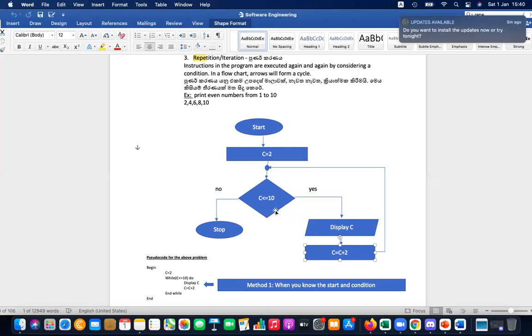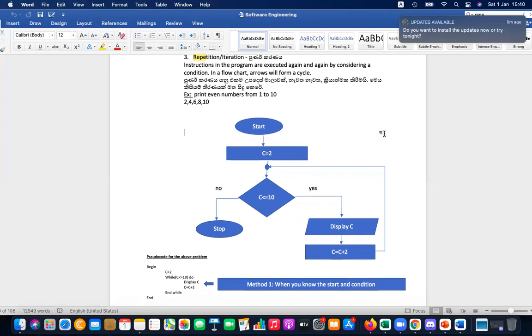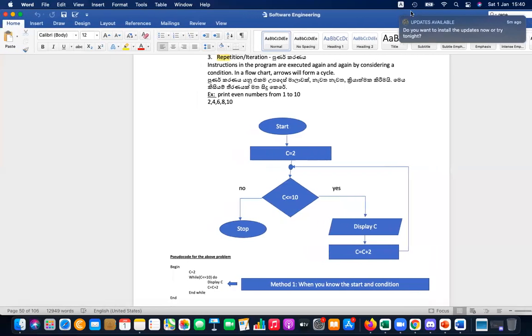The last value which will be displayed is 10. So understand these tricky questions carefully. Okay, now we can write this down. Please write this down and draw the flow chart.